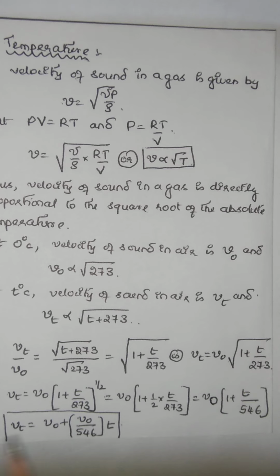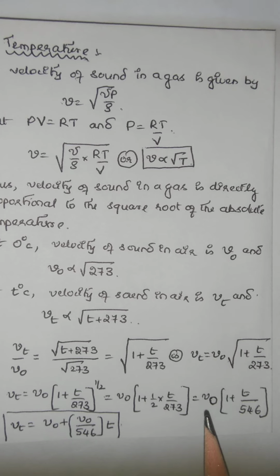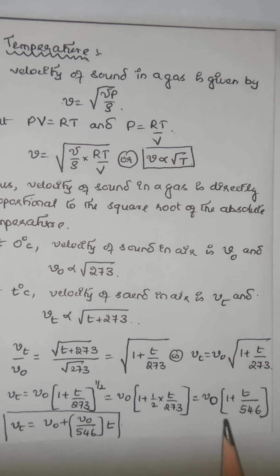Now, this can be written as V0 into (1 plus T by 273) to the power of half. This can be expanded by binomial expansion, ignoring the higher order terms, and we get V0 into 1 plus half of T by 273. That is equal to V0 into 1 plus T by 546, since 2 into 273 is 546. Therefore, Vt is equal to V0 plus V0 by 546 into T. This is a very important expression.